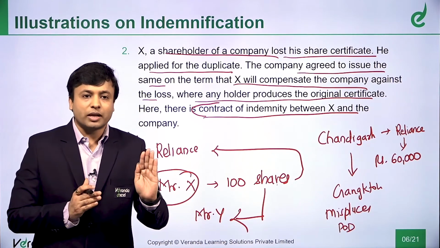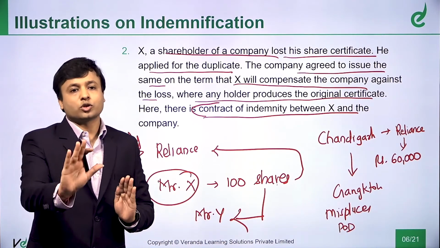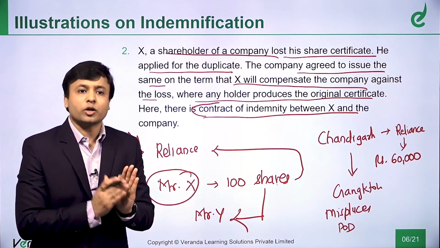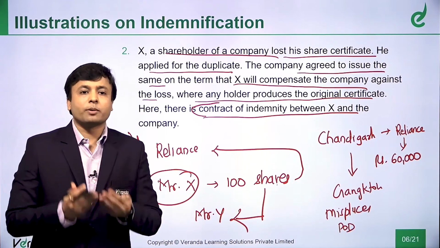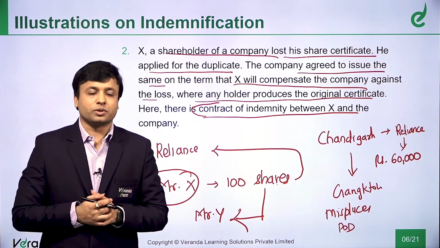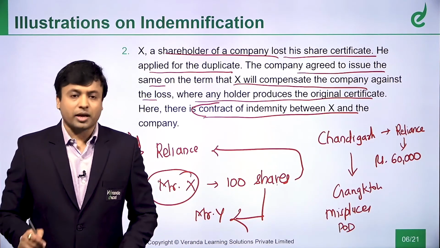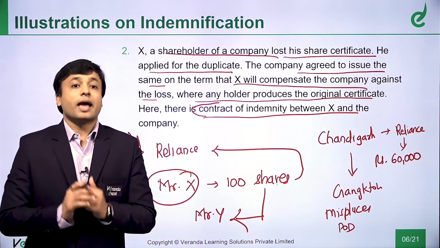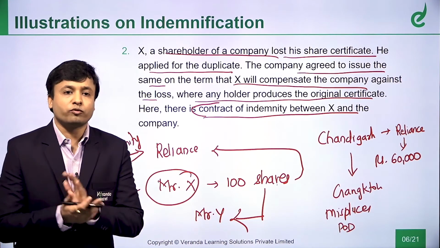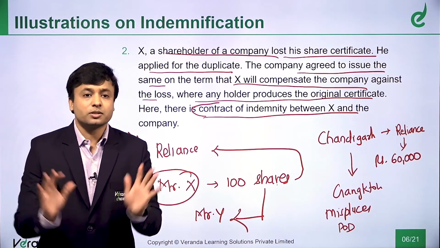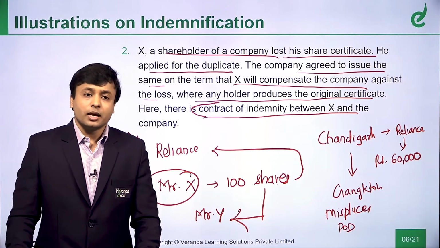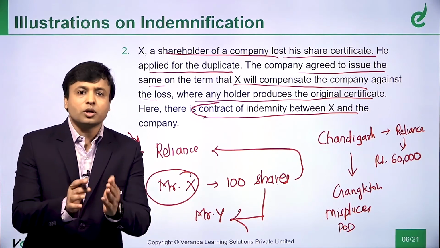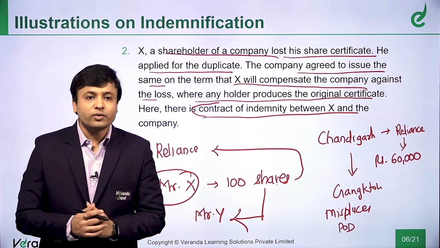So with this proof of delivery, what you will do? You will attach your invoice also. Proof of delivery is a supporting document. And then with this supporting document, you will attach your invoice and you submit to Reliance. Sir, give my 60,000 rupees. Now assume the driver is going from Chandigarh to Gangtok, such a long distance. And what happens? He misplaces this proof of delivery. Then can Reliance say, boss, I will not pay you the 60,000 rupees just because you misplaced this proof of delivery? No.